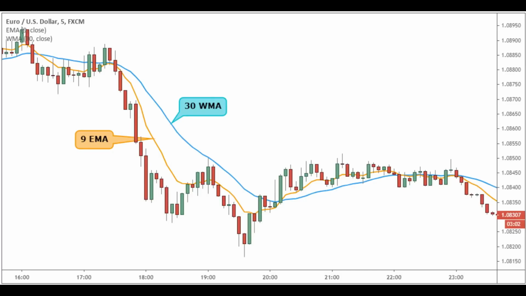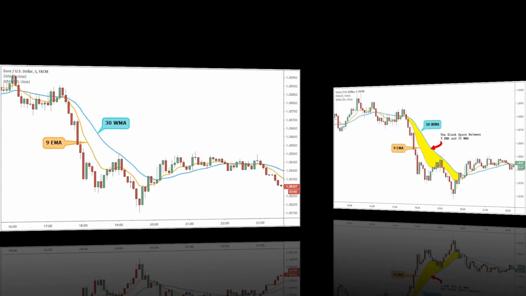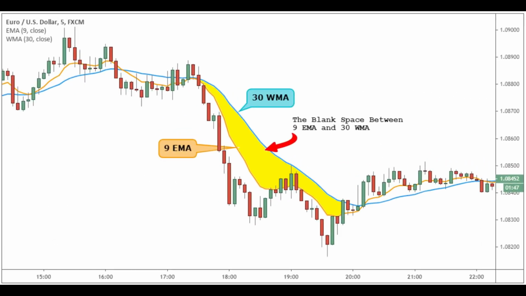What is the 930 trading setup? Originally, the 930 trading setup was developed by Mike Burns and involves using a combination of two moving averages: a 9-period exponential moving average (EMA) and a 30-period weighted moving average (WMA). In this case, the 9 EMA is our short-term moving average, while the 30 is our long-term moving average. The 9 and 30 EMA trading strategy seeks to take advantage of the blank space created between the two moving averages. The filter for the 930 trading setup can be summarized into a three-step process.